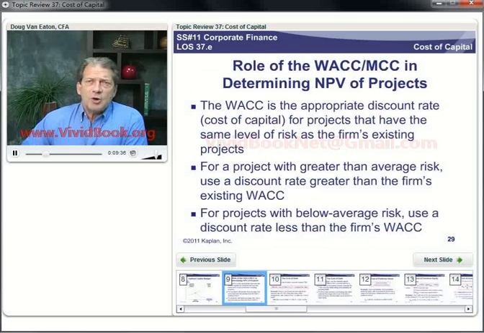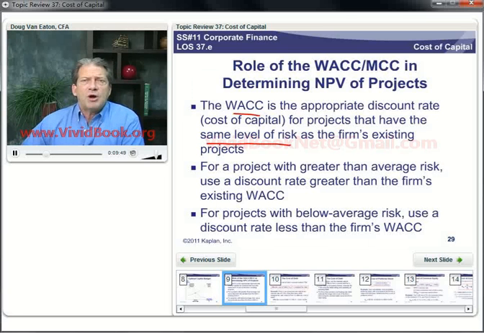So this kind of summarizes, I think, what we've already said. The weighted average cost of capital is the appropriate discount rate for projects that have the same level of risk or similar risk to the firm's existing projects. A project with greater than average risk should use a greater discount rate to account for that risk. And for projects with below average risk, use a discount rate that's less than the firm's weighted average cost of capital.